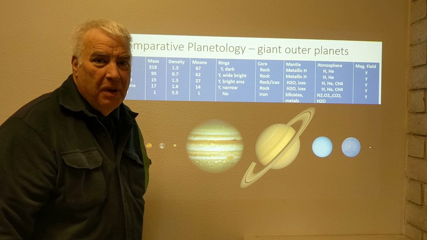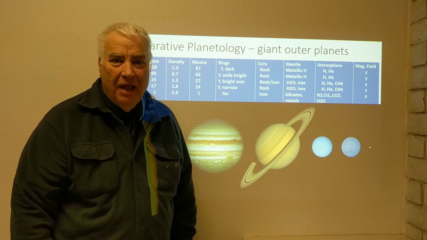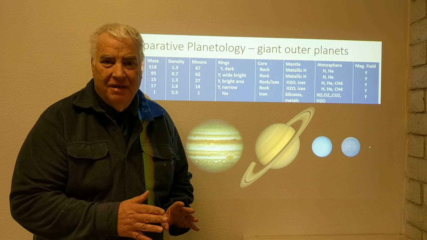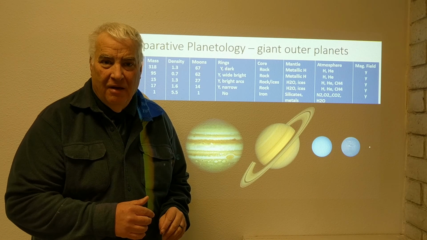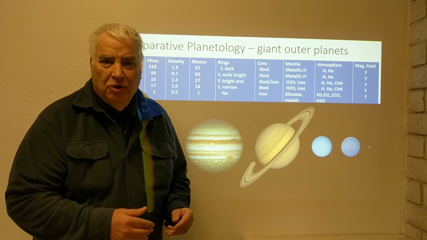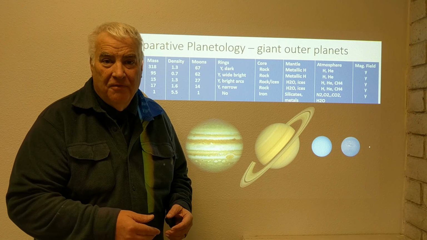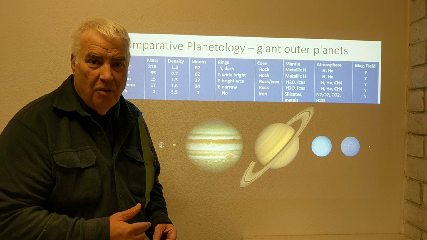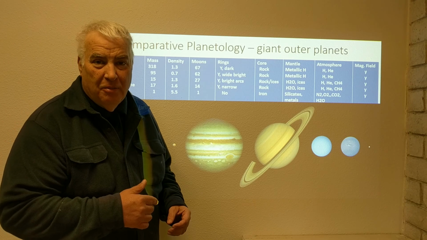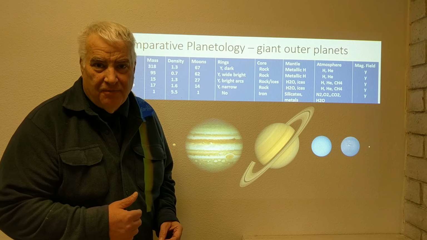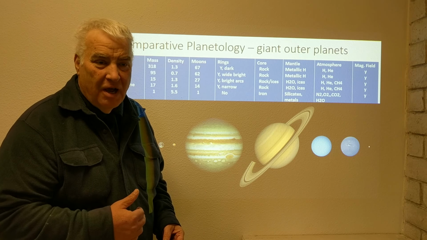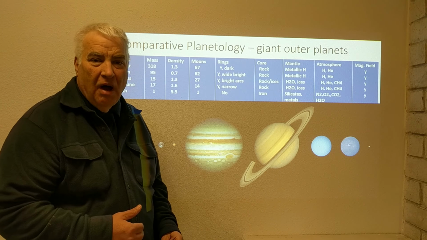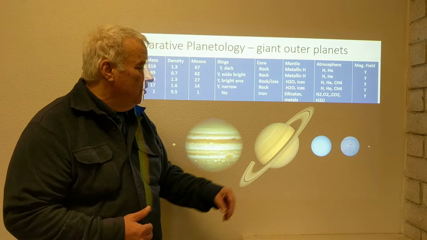Hi. Comparative planetology is the study of planets by comparing them to each other to see what kind of similarities and differences we have, so then ultimately trying to see what is the origin of the similarities and the differences in planets. And so I want to speak about the giant outer planets first, which are the two gas giant planets, Jupiter and Saturn, and the two ice giant planets, Uranus and Neptune.